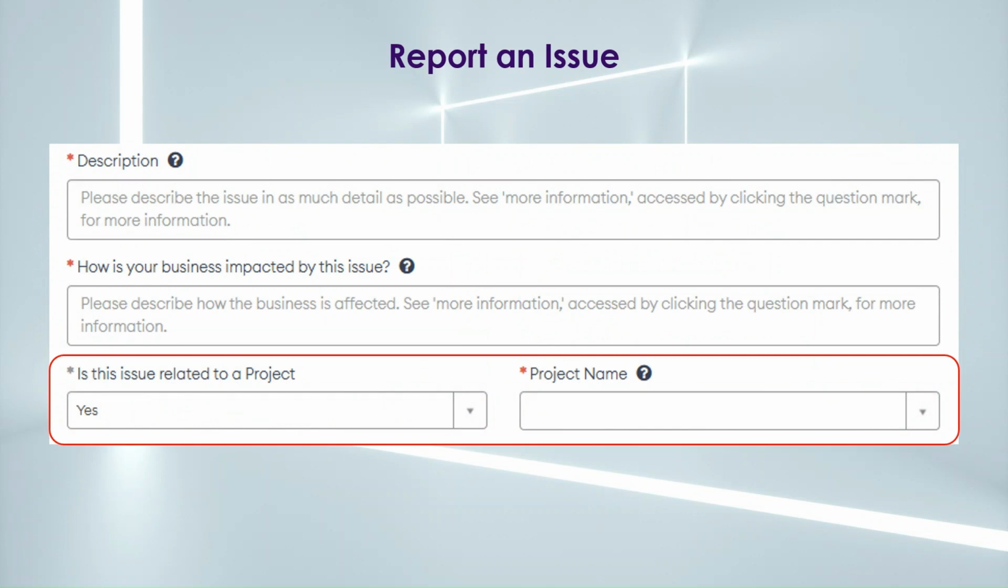Please note that when a case is triaged by the service desk, the field How is your business impacted by this issue will be carefully reviewed against the priority, which may be adjusted. Therefore, it is essential to complete this honestly and accurately.